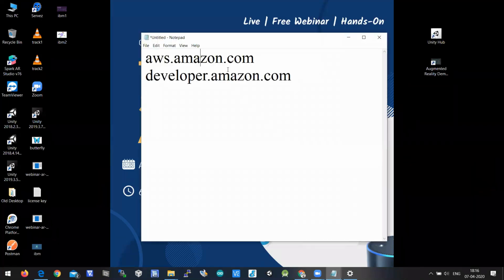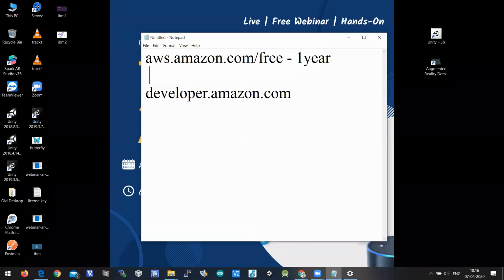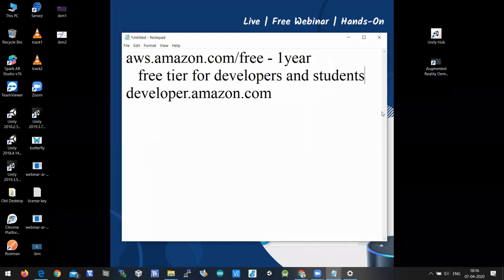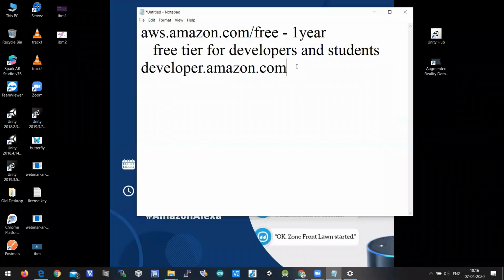So if you want to do hands-on with me, you can log into aws.amazon.com/free. They are providing a 1 year free trial for all the developers and students. If you want to create an account in aws.amazon.com, you should have either a debit card or a credit card because 2 rupees will be deducted from your account for verification. And developer.amazon.com is completely free.